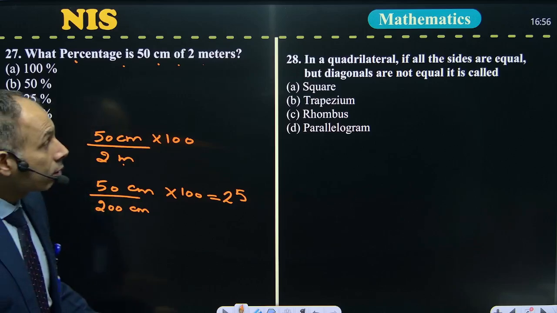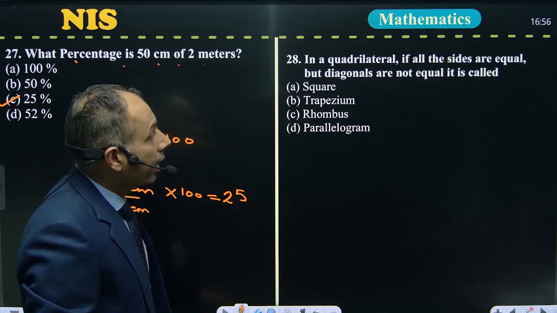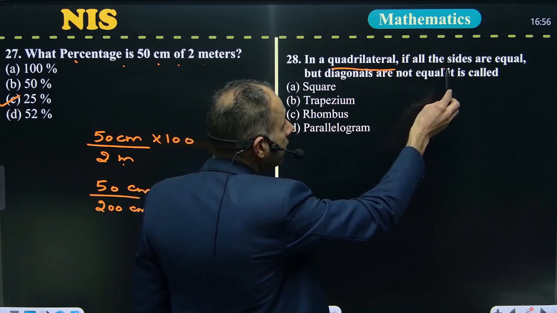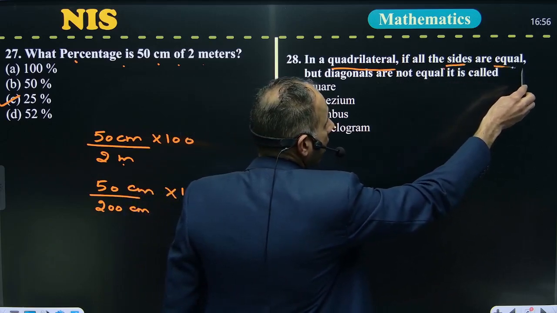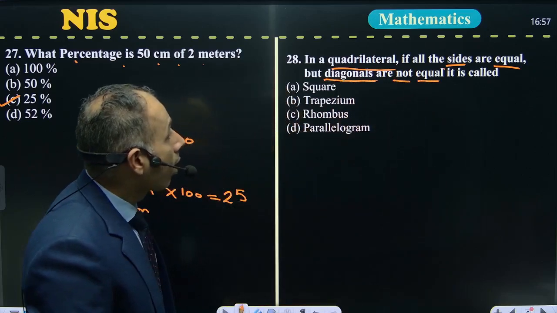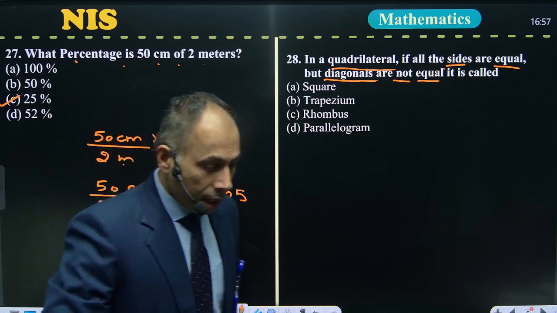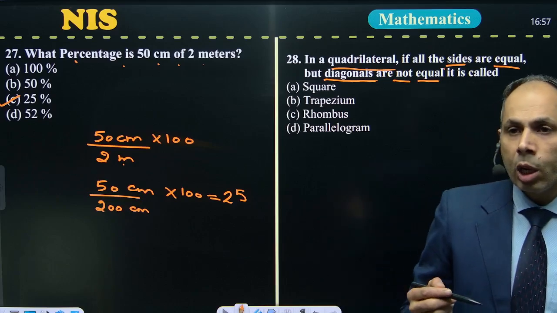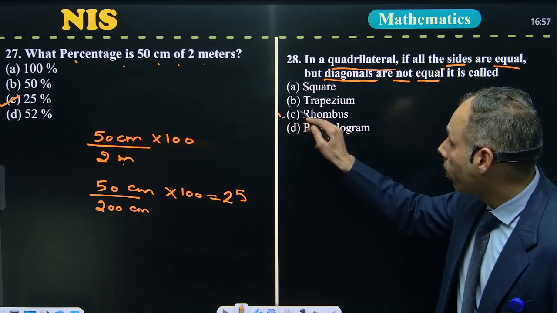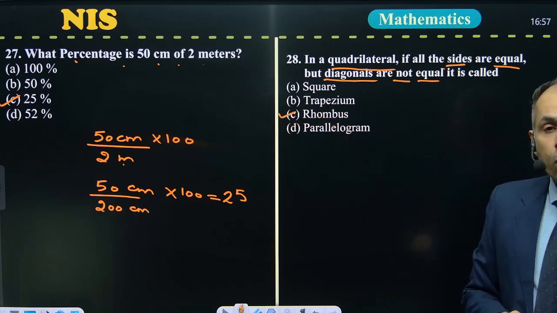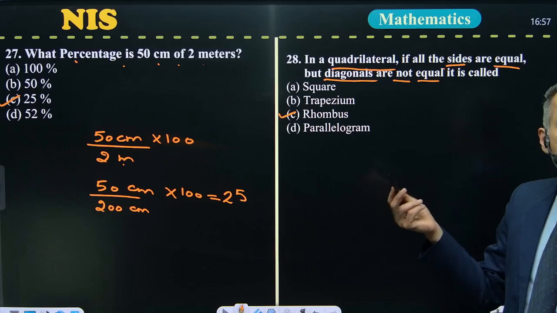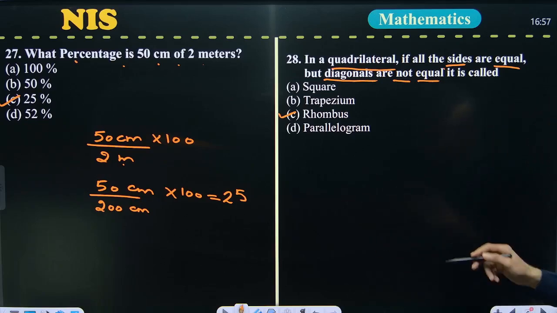Fine. Next question, 28th. Its statement says that in a quadrilateral, all sides are equal and diagonals are not equal, what is this quadrilateral? As you know, in a rhombus all sides are equal and diagonals are unequal. So this is a rhombus. The answer of the 28th question is rhombus, C part, because all sides are equal and diagonals not equal. Now we move to the next question.